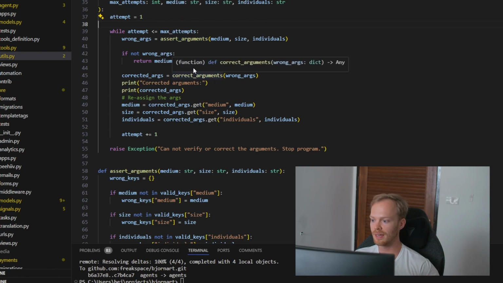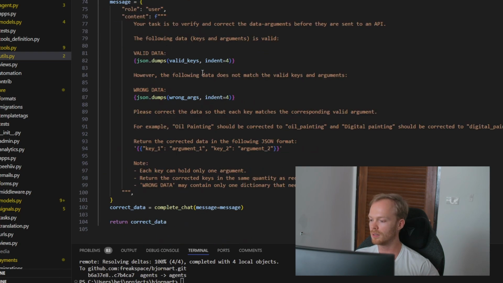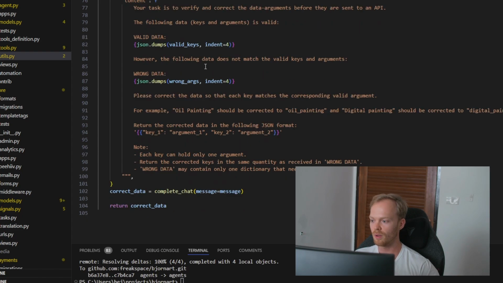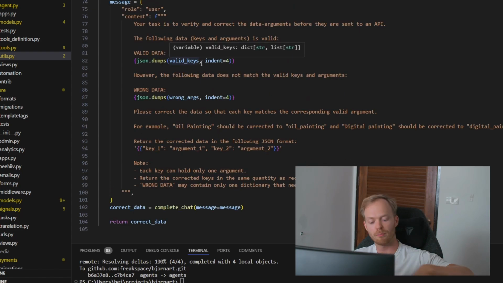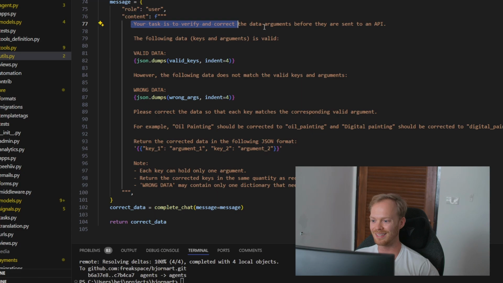So you can see here that if we go into this method, this is sort of where it happens. This is a completely separate call from the agent. It's just a normal chat completion. So the prompt here is: your task is to verify and correct the data arguments before they are sent to an API. And then I tell it what is valid data, like which keys it can select, and which keys are wrong, because I can verify which keys are wrong and which are right.